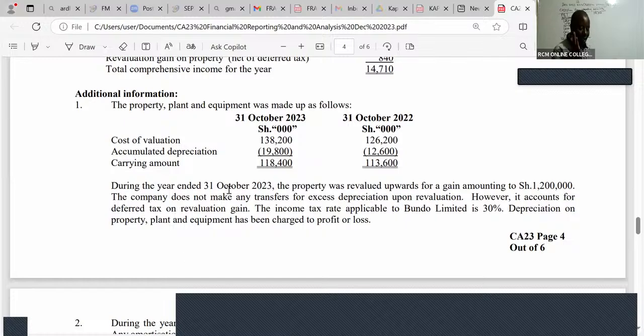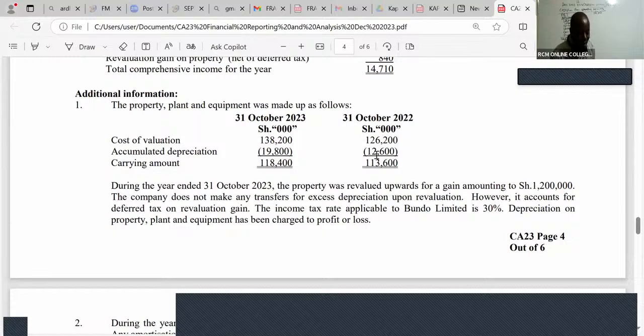I'm told during the year ended 31st October 2023, the property was revalued upwards for a gain amounting to 1,200. I'm cutting 3 zeros because you can see they're cutting 3 zeros as well. The company does not make any transfers for excess depreciation upon revaluation. However, it accounts for deferred tax on the revaluation gain. The income tax applicable to Bundo Limited is 30%. Depreciation on PPE has been charged to profit or loss. Ladies and gentlemen, the accumulated depreciation at the end of 22 was 12,600.